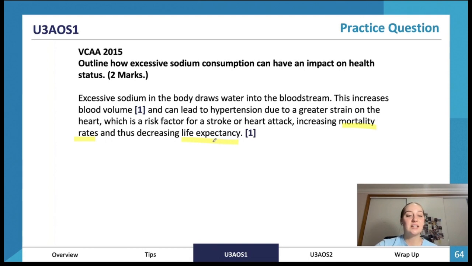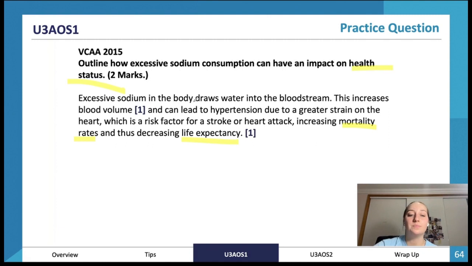Mortality rates and life expectancy are the examples of health status that we used in this example. And we've talked about the actual biology of what's going on. We can't just say excessive sodium increases mortality rates and decreases life expectancy, because that wouldn't be enough information. We've talked about how this actually occurs.